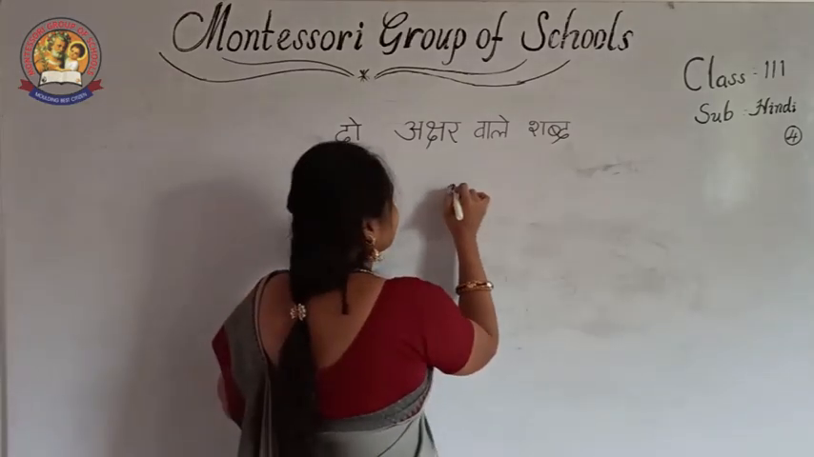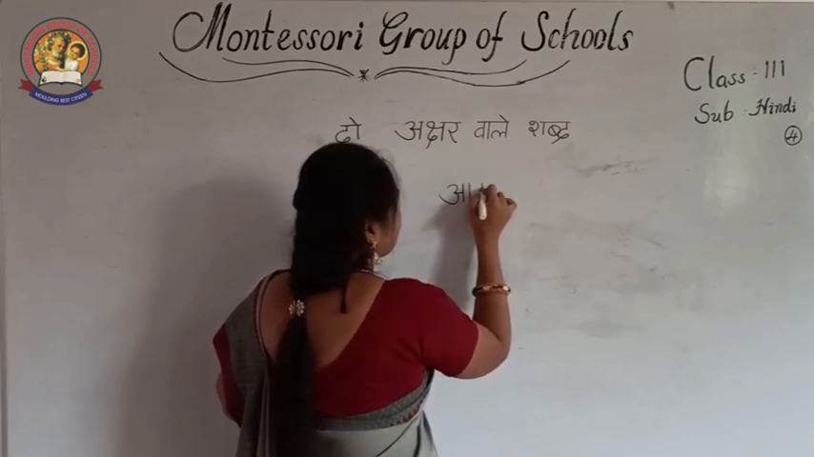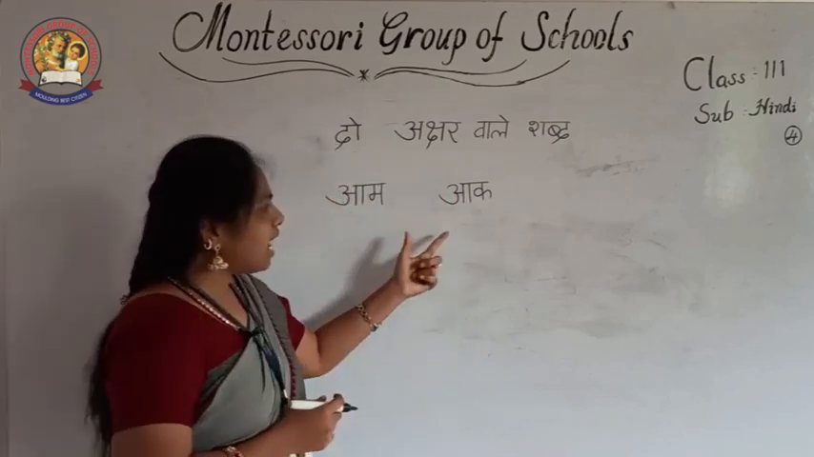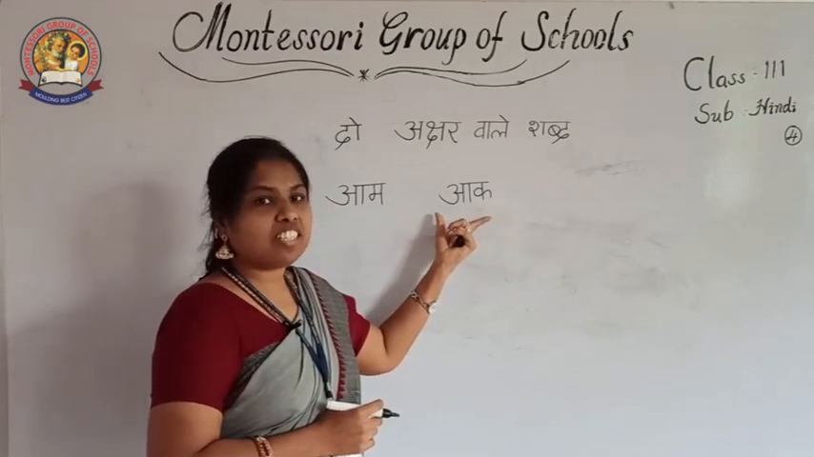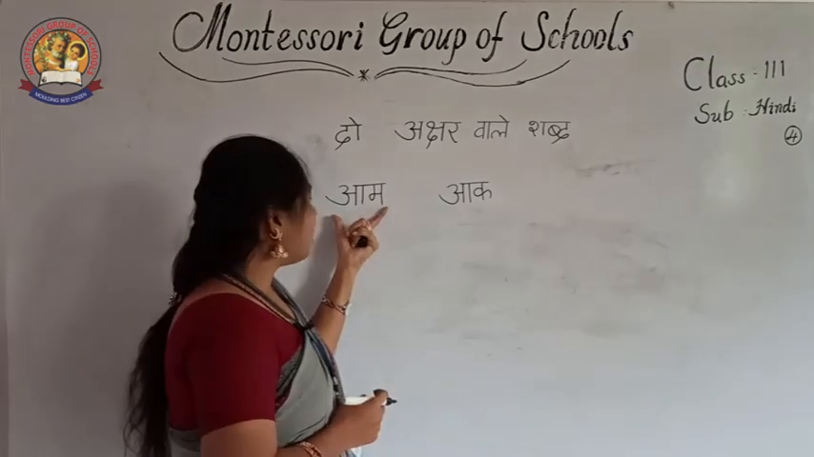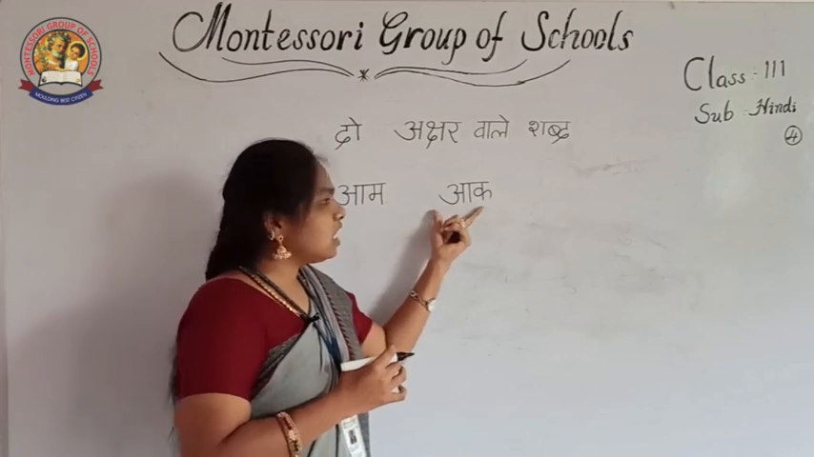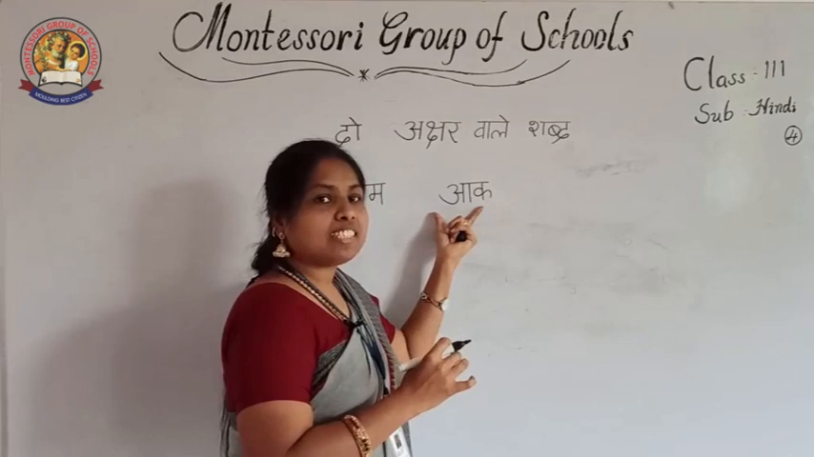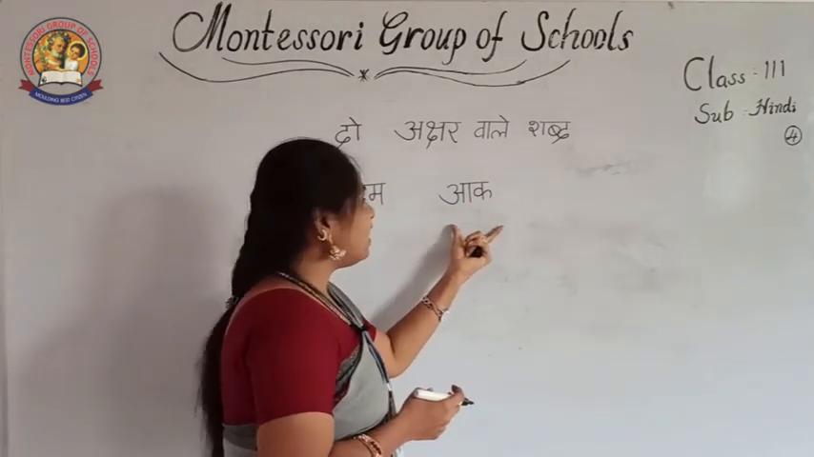See, I will write another one with this. See, I added ka. A and ka. This word does not have any meaning. That's why I am saying, if a particular group of letters has a meaning, that is a meaningful word. If we join letters and that word does not have any meaning, that is called a nirarthak word. Okay, this is a sarthak word and this is a nirarthak word.